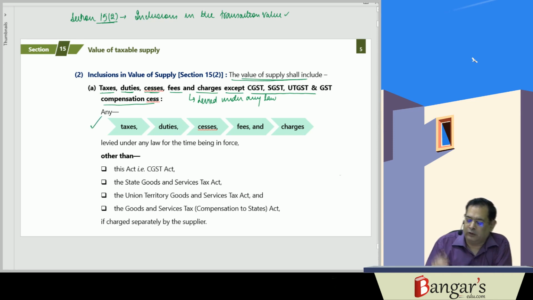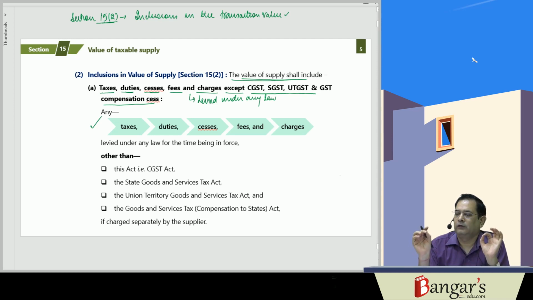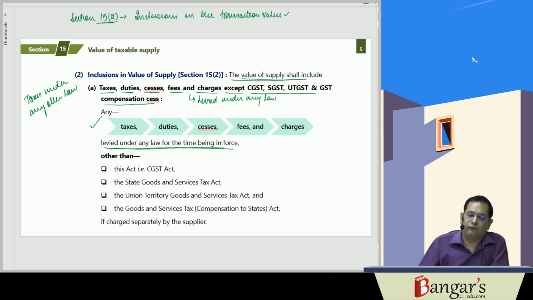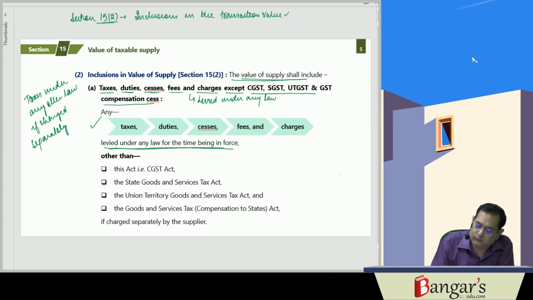So as per 15(2)(a), any taxes, duties, cesses, fees, and charges which are levied under any law for the time being in force, under any other law, if charged separately by the supplier, will be included.